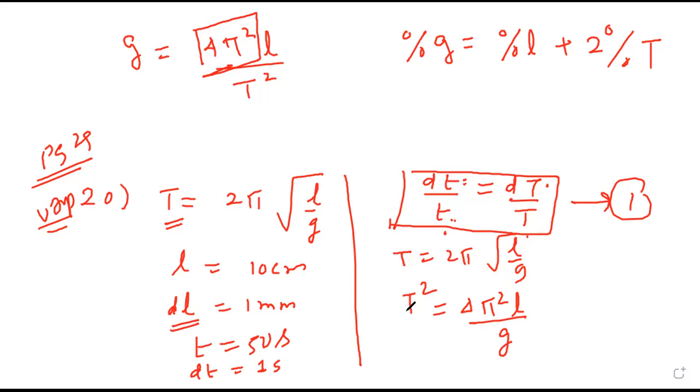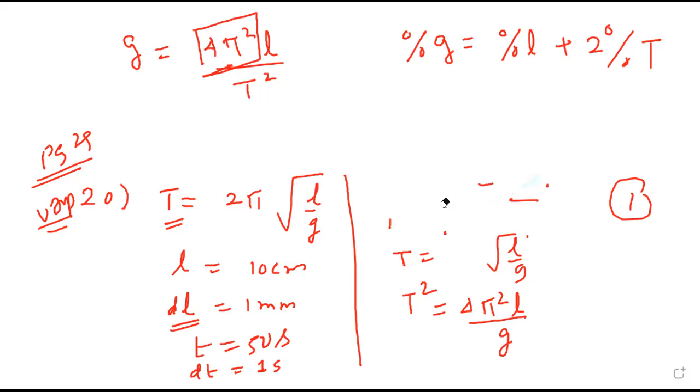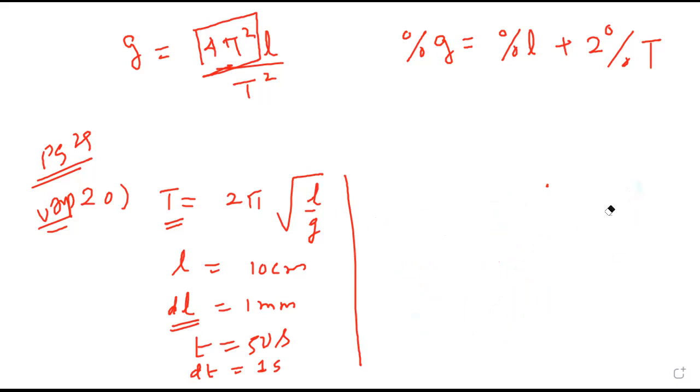Done, sir. Okay. Now percentage error in g is percentage error in length plus 2 times percentage error in T, that will be dL upon L into 100 plus 2 times dT upon T into 100. dL is 1 millimeter and 0.1 centimeter.